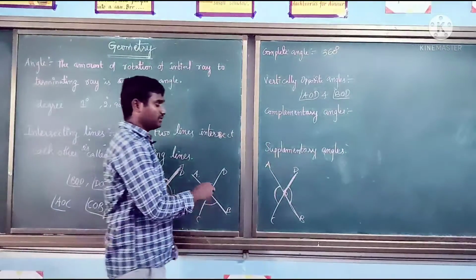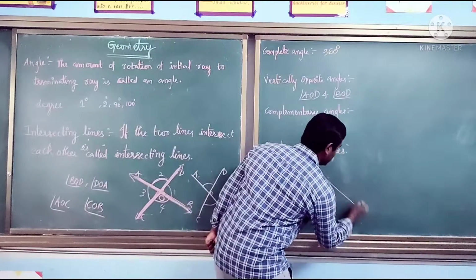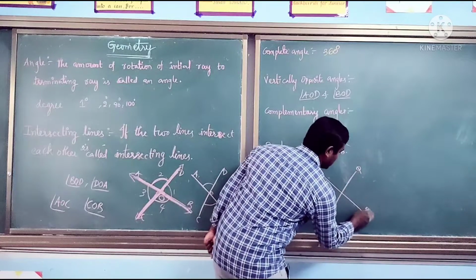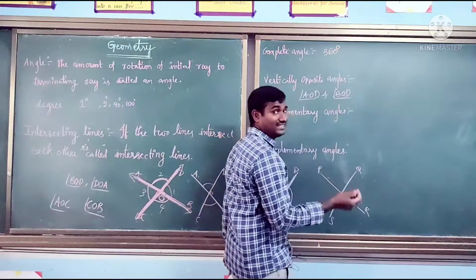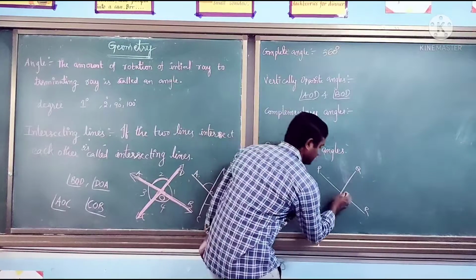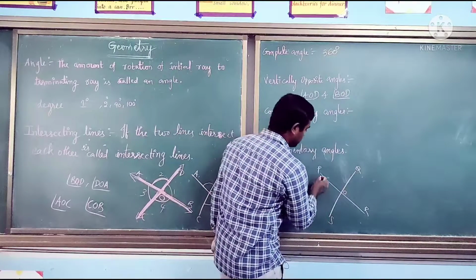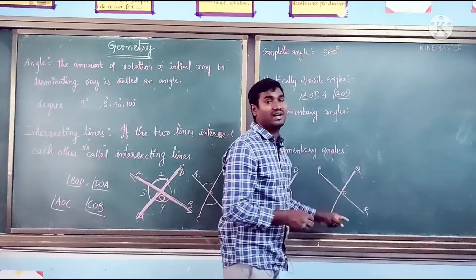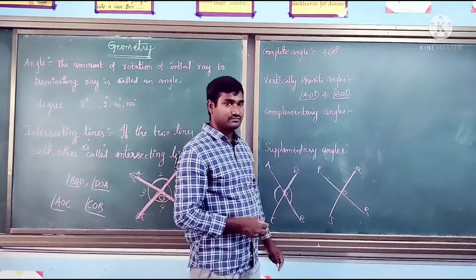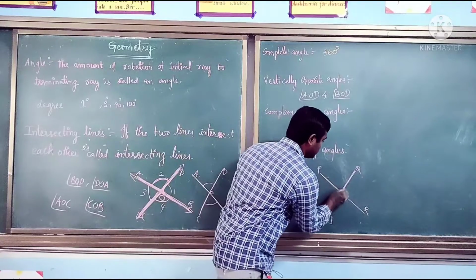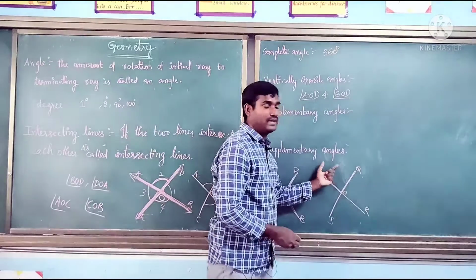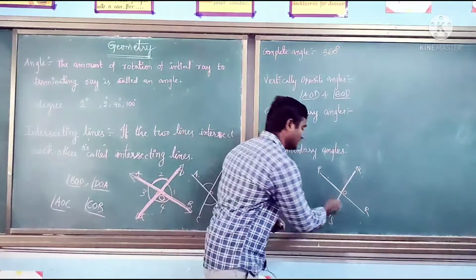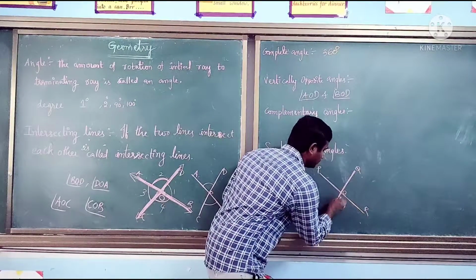Now I am taking another two lines, PQ and RS. You can take lines, line segments, or rays, no problem. Angle POQ, I am taking. On which angle will it fall if you flip it back? It falls exactly on ROS only.